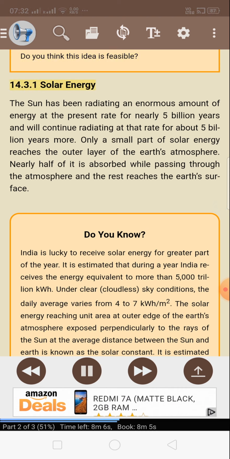14.3.1 Solar energy. The sun has been radiating an enormous amount of energy at the present rate for nearly 5 billion years and will continue radiating at that rate for about 5 billion years more. Only a small part of solar energy reaches the outer layer of the Earth's atmosphere. Nearly half of it is absorbed while passing through the atmosphere and the rest reaches the Earth's surface.